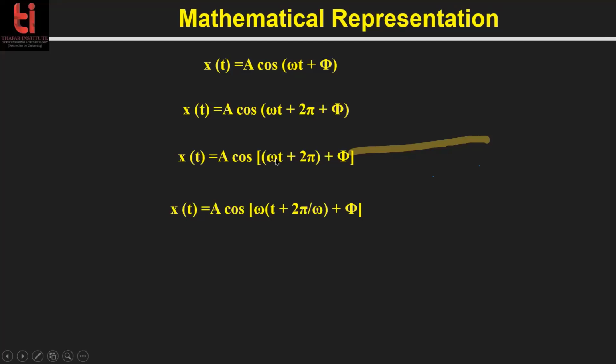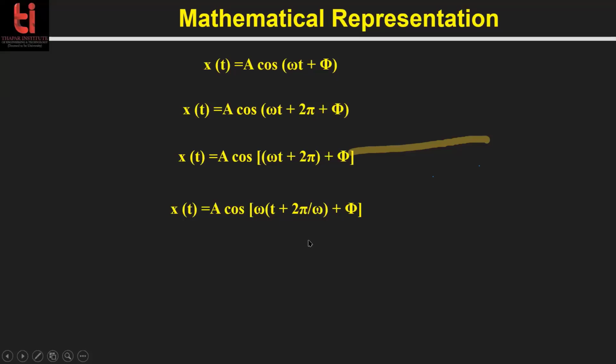I take this omega out of this bracket. Then what happens? Here this is omega multiplied by t plus 2 pi divided by omega. And this whole equation gives the amplitude with the displacement x, and it is the same as the displacement as this, where omega is multiplied with simply t. When time is t, then displacement is x. And when time is t plus something, then also the displacement is the same. So this time should be the time period, capital T.